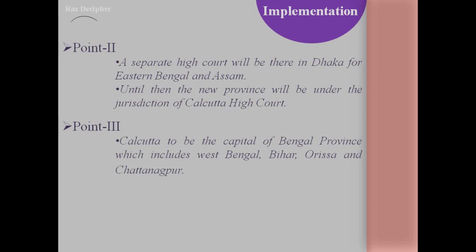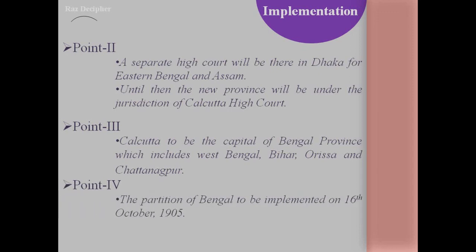Point number 4, the partition of Bengal will be implemented on 16th October 1905. This is a very important year and date which we should remember. The partition of Bengal was implemented on 16th October 1905.